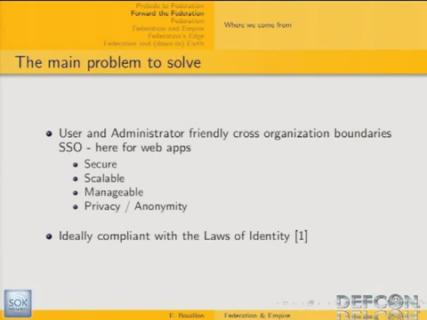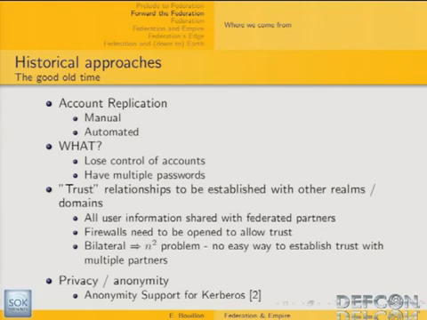Here I'm going to focus on web applications. So that needs to be secure, scalable, easy to manage, and ideally taking care of privacy and anonymity issues. This problem is not new, and of course previous solutions have already been deployed. Usually these solutions rely either on duplicating user accounts more or less intelligently, or on establishing trust relationships between security domains, typically Kerberos trust relationships between Active Directory domains, be it unilateral or bidirectional trust relationships.